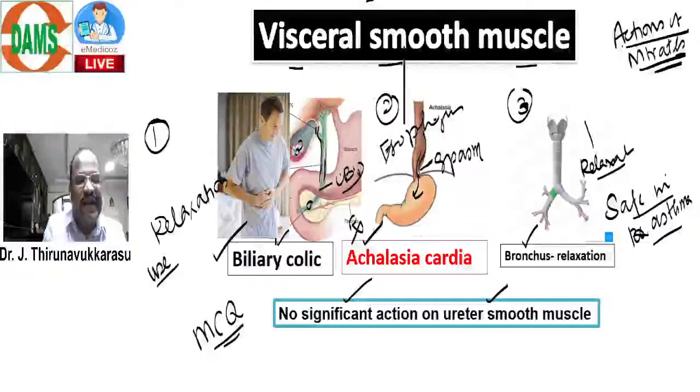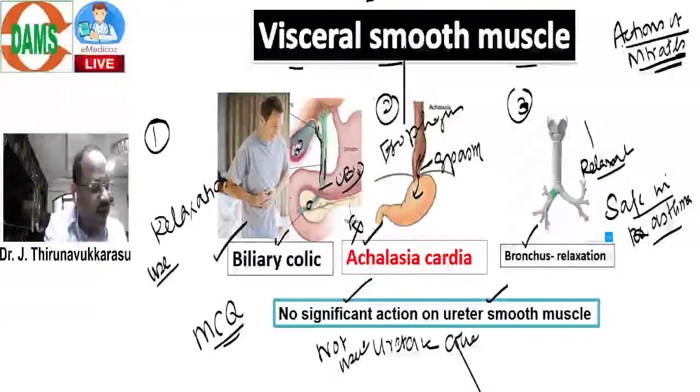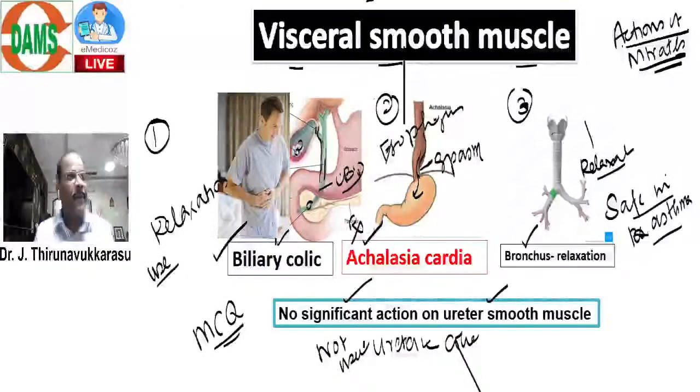So, nitrate is not useful for treatment of ureteric colic pain. This is very important. Nitrates are not used for treating ureteric colic pain because nitrate does not have significant action on ureter muscle.